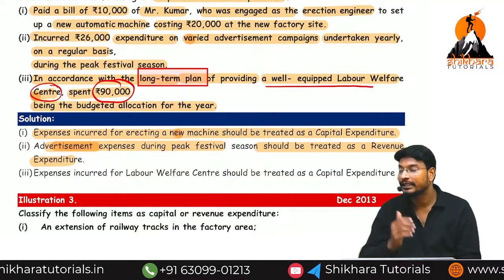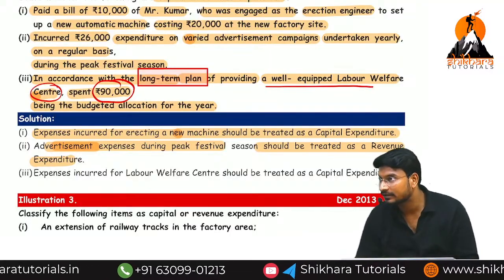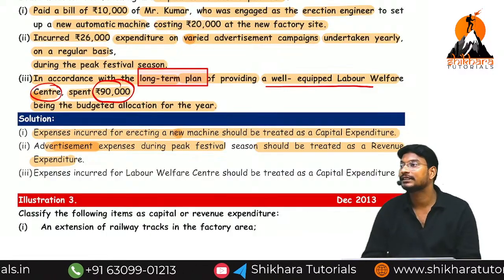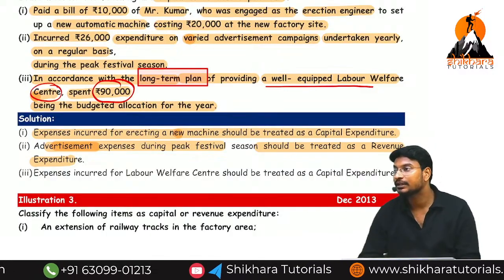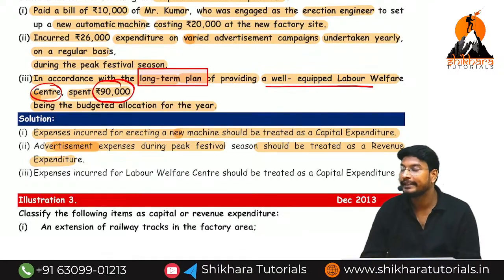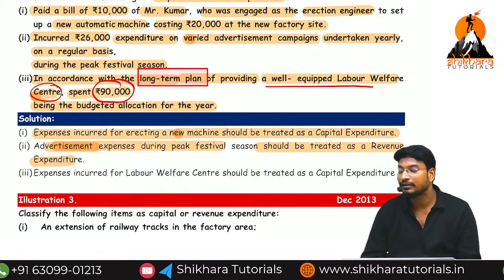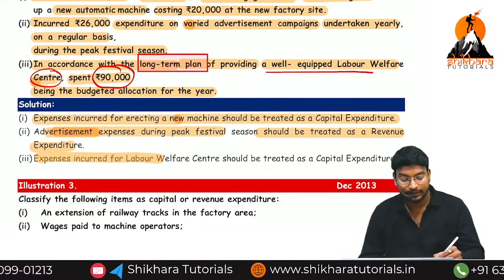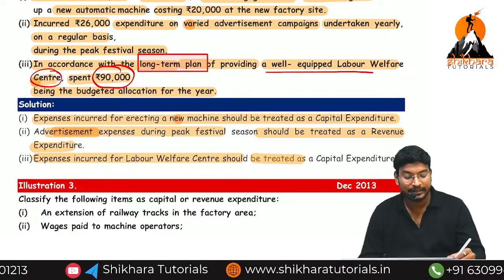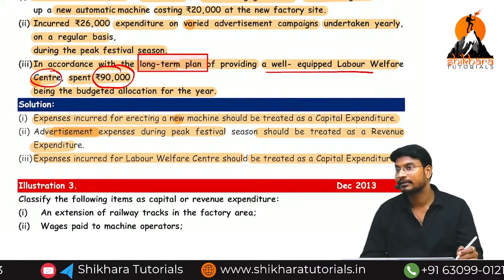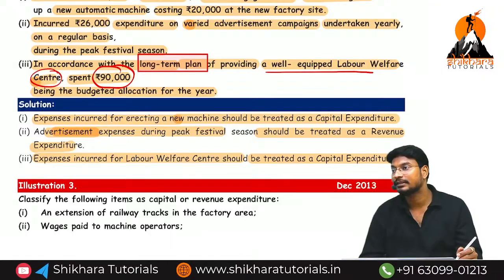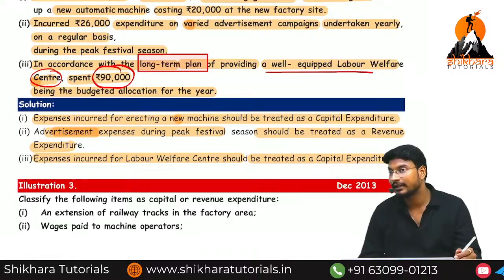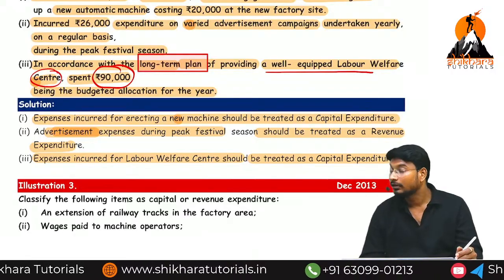Without a plan, we cannot start the construction. For the plan, who will be there? Civil engineer. For the civil engineer, how much amount have we paid? 90,000. Is this 90,000 capital expenditure or revenue expenditure? Capital. The expenses incurred for the labor welfare service center should be treated as capital expenses. Related to fixed asset means capital expenses. Not related to fixed asset means deferred revenue expenses. Are you getting the point? Is there any doubt? Next one.